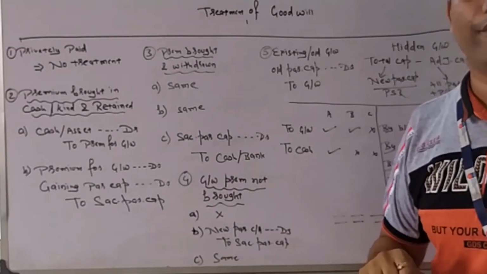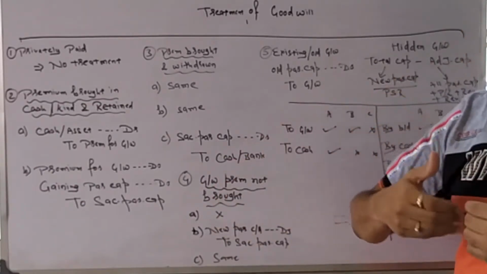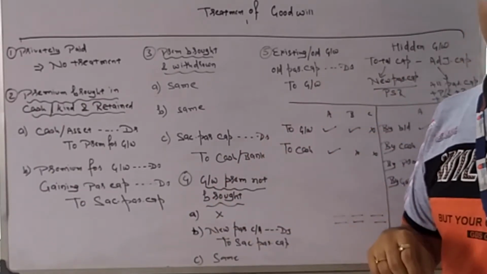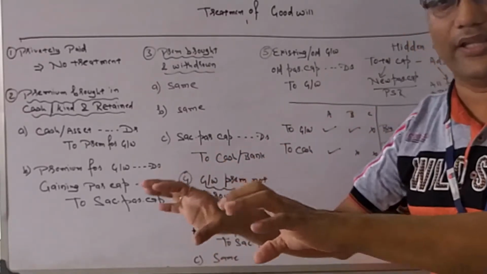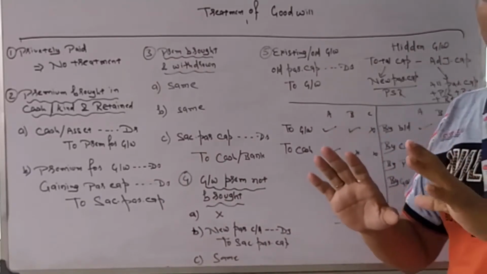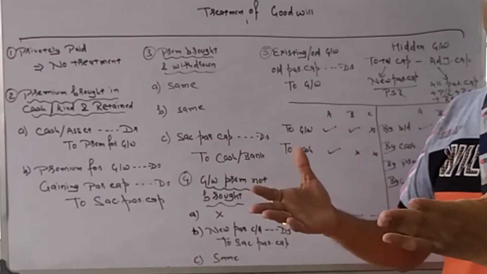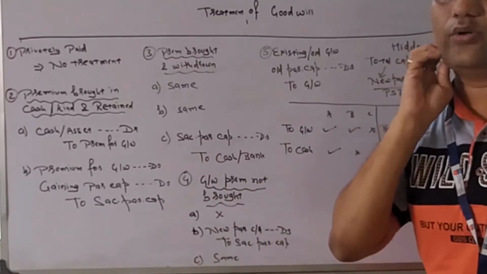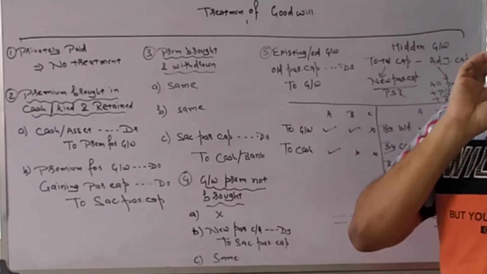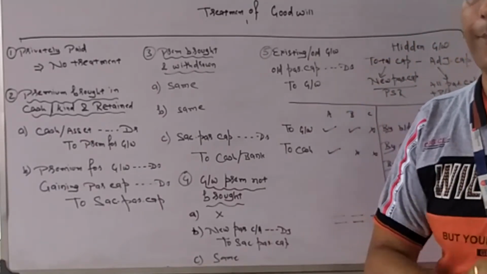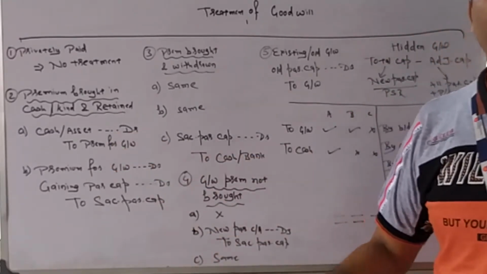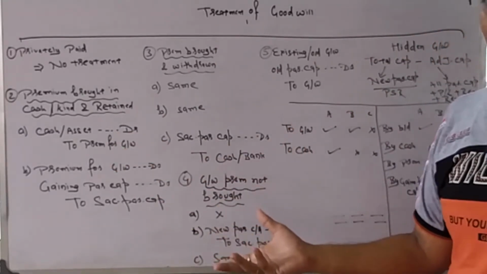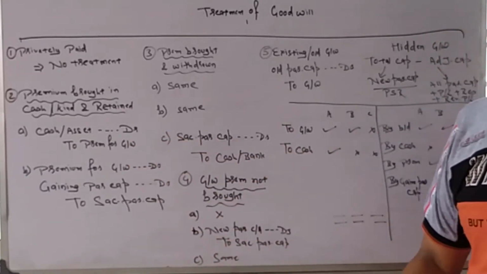Then what will be the entries? First entry will be for the goodwill bringing in, and second entry will be goodwill distribution among the partners. It is distributed, they haven't taken it out, but it will be the right of the sacrificing partner to get that goodwill. First entry will be cash account debit or asset account debit to premium for goodwill.